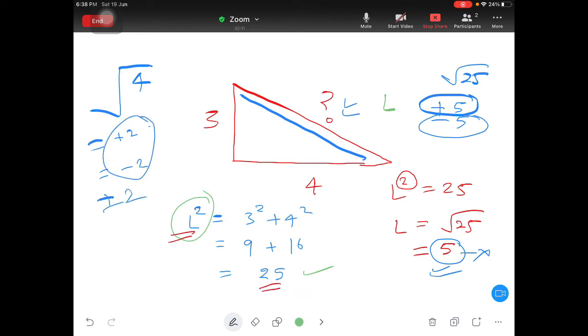But suppose this under root 4 is representing any scalar quantity like distance, time or something else. In that case you take only positive values, because scalar values are never negative. Scalar values are always positive. This is a side of a length, and a side can never be negative. For example, you are going to a shop that sells cloths, and you can purchase long cloths for different purposes.